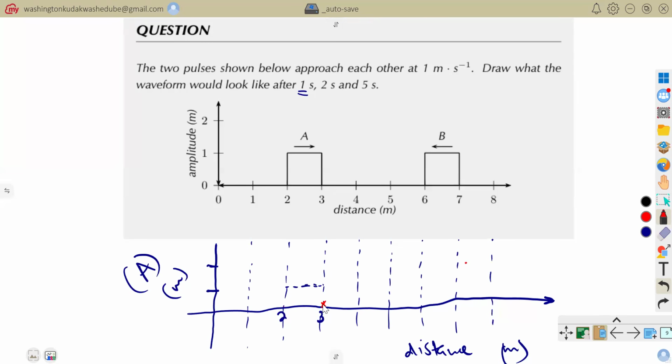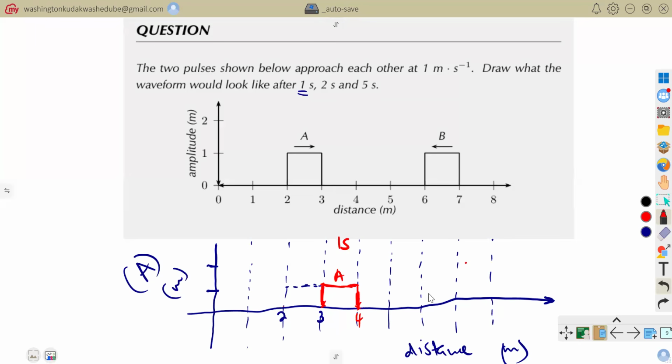So it will now be starting here, and then it would be ending at what? At 4. So you would be having your pulse with the same amplitude. So that is what it will look like after what? After 1 second. And then for B, so this is A.